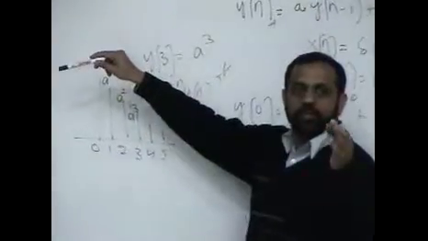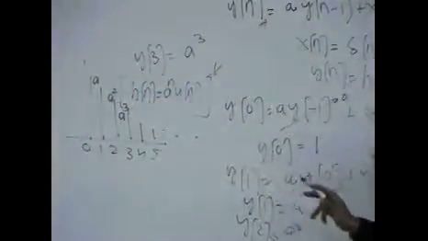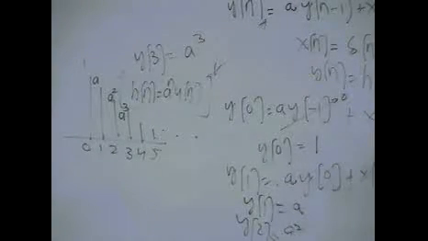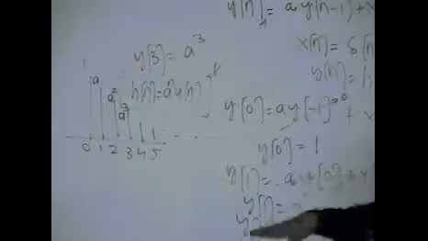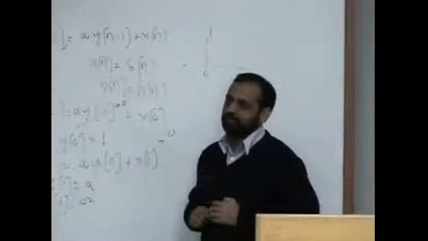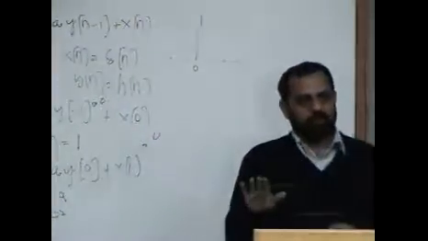You give an input, you take that input away, you keep getting output. Theoretically you keep getting output till infinity. Practically, if it is a stable system, the output will die down. If it is an unstable system, the output will grow. Every time it will grow.